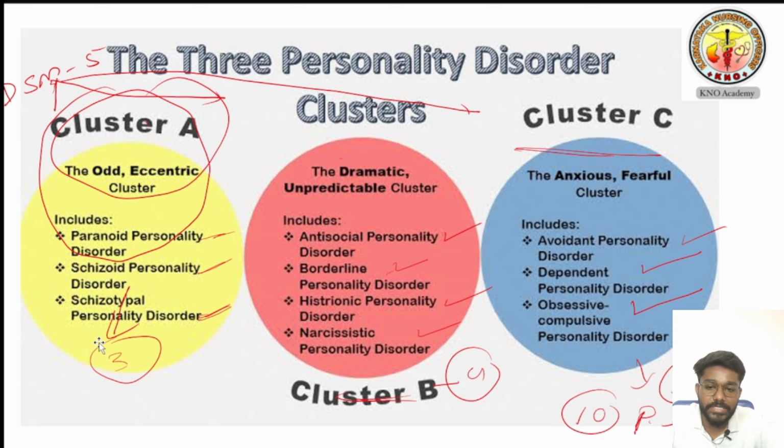So here I have discussed these three. There are a total of 10 personality disorders according to DSM-5. So I have discussed what is personality disorder, what is schizoid personality disorder, what is schizotypal personality disorder. If the question is explaining that the person is harming, mistrust is there, somebody is going to kill, poisoning is there, then it is paranoid personality disorder. What is schizoid personality disorder? For schizoid personality disorder, we have to remember the first rank Raju only. He always wanted to be alone. He doesn't want to make any social relationship, any personal relationship. He preferred to be alone. What is schizotypal personality? The word is magical thinking.